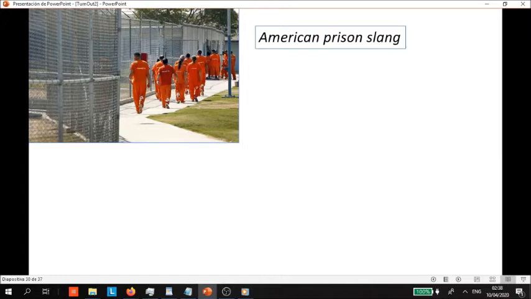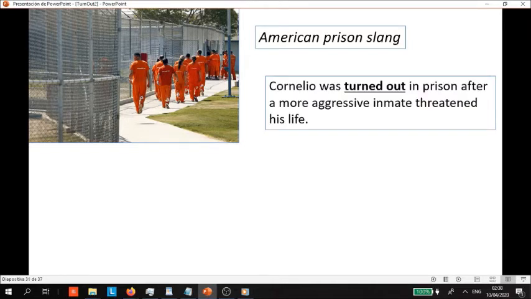So if you're American, you know this one. And maybe in some other countries. But let's see what it means here. What does turning somebody out in prison mean? Well, here we have the sentence. Cornelio was turned out in prison after a more aggressive inmate threatened his life.